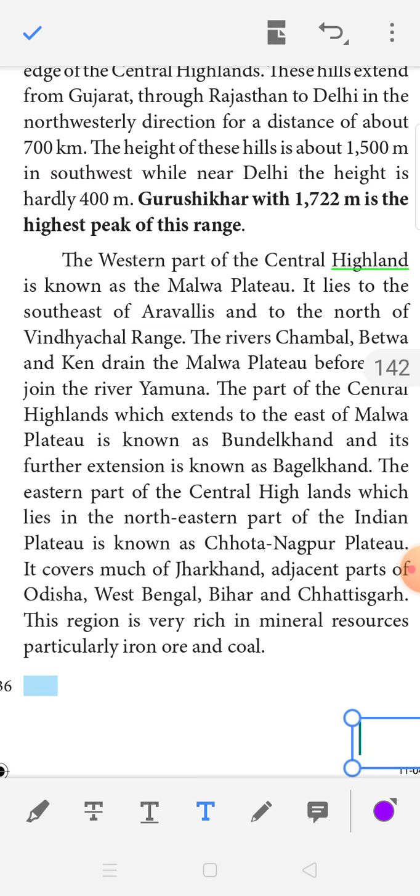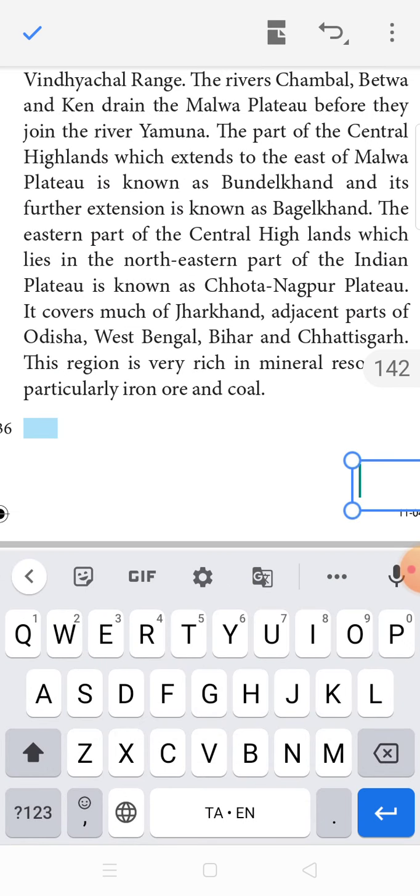This region is very rich in mineral resources, particularly iron ore and coal. The Chota Nagpur Plateau has the highest mineral resources, especially iron ore and coal.